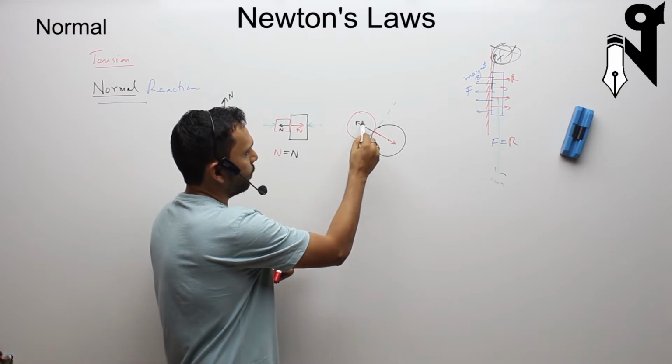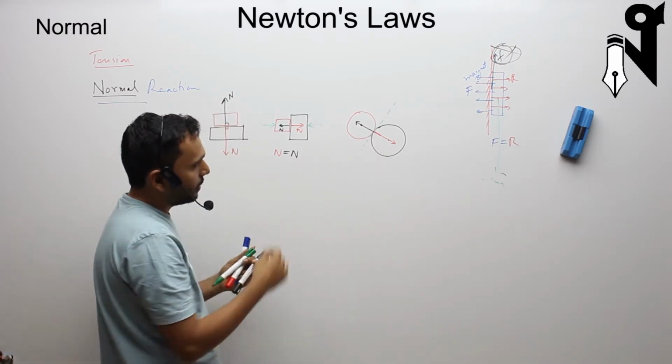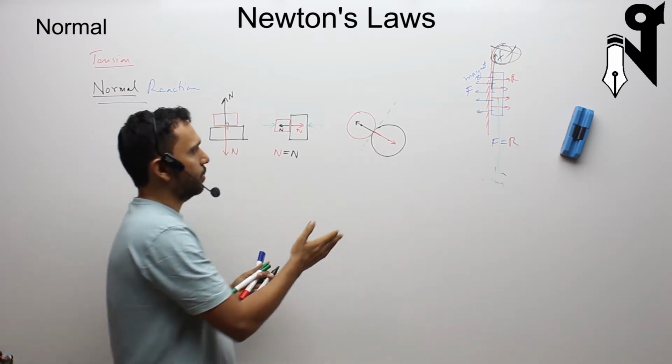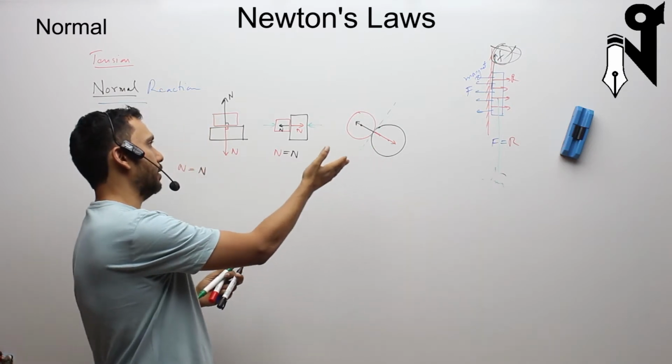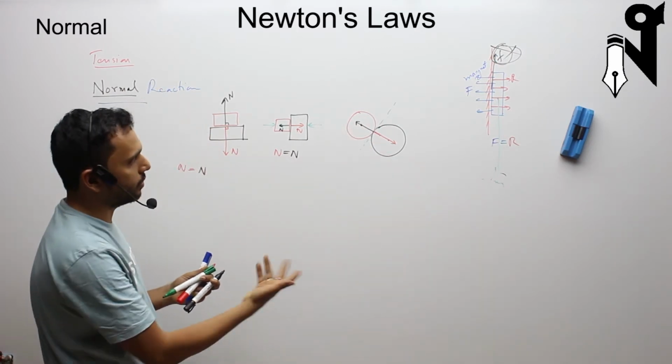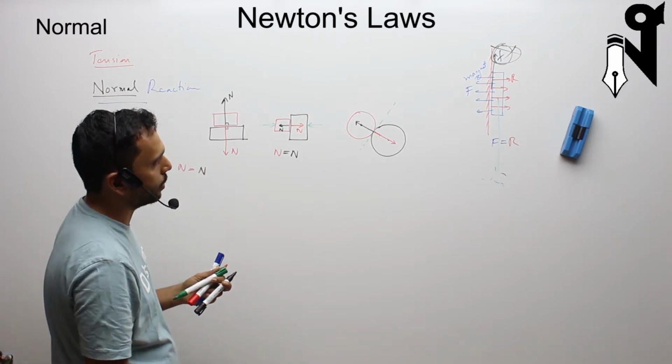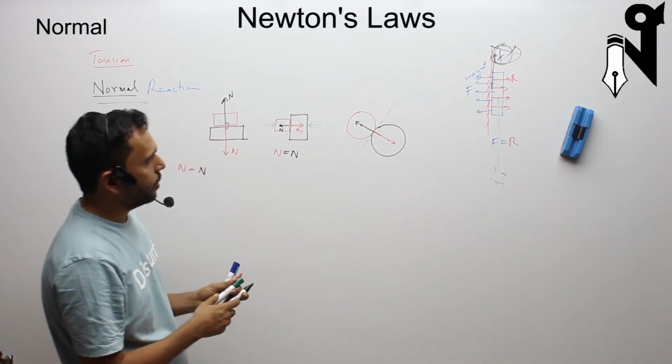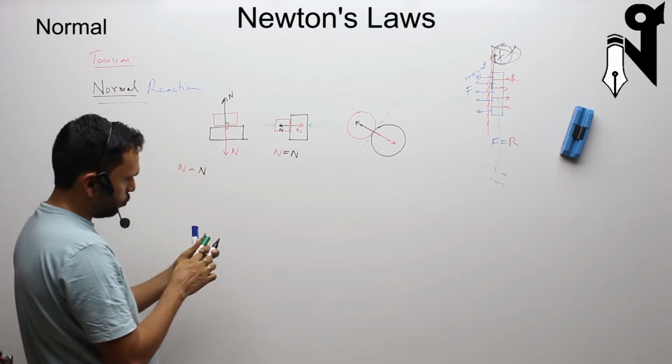So what we get is that your normal reaction is 90 degrees to the tangent at the point of contact, and the radius is always 90 degrees to the tangent, so it passes through the center of the two spheres.